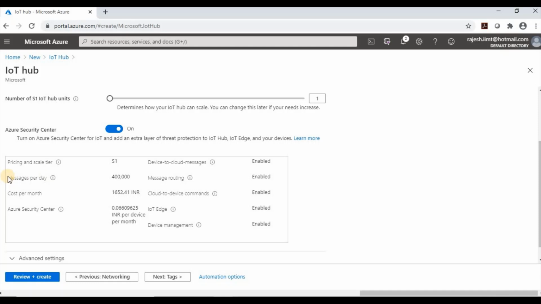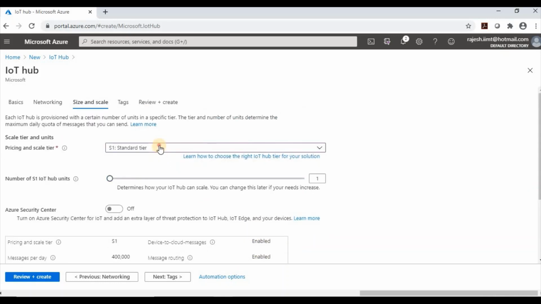Pricing S1: messages per day, that means we can send 4 lakh messages per day, and the cost per month is 1652 rupees. Azure Security Center, I don't want that. Device to cloud messaging and message routing are enabled. With the standard tier we can use device to cloud, message routing, cloud to device, outage and device management, all things.